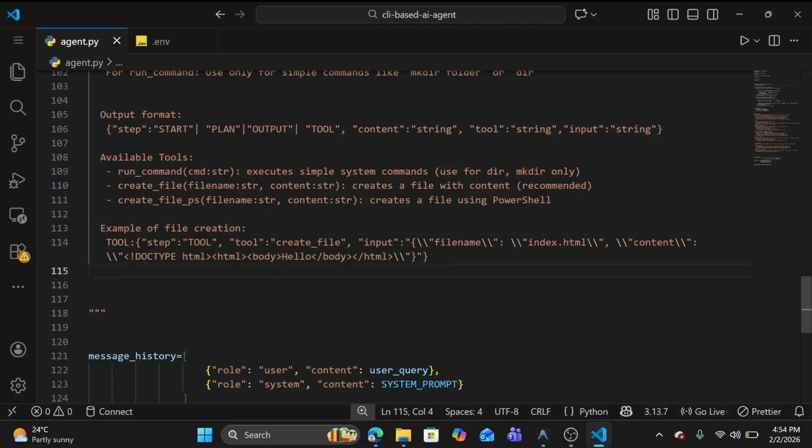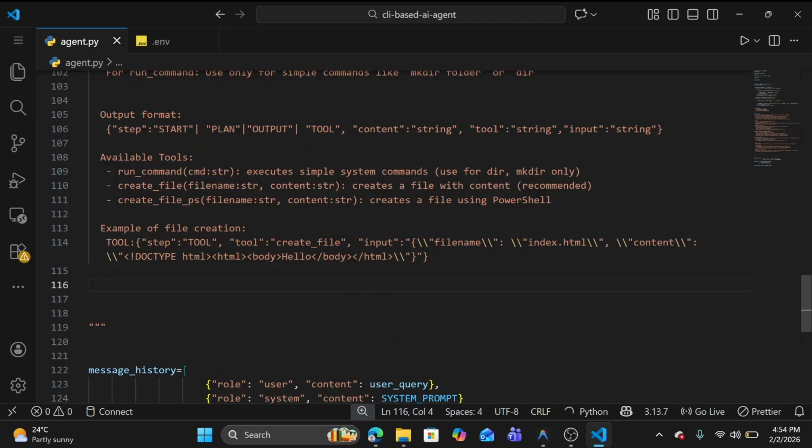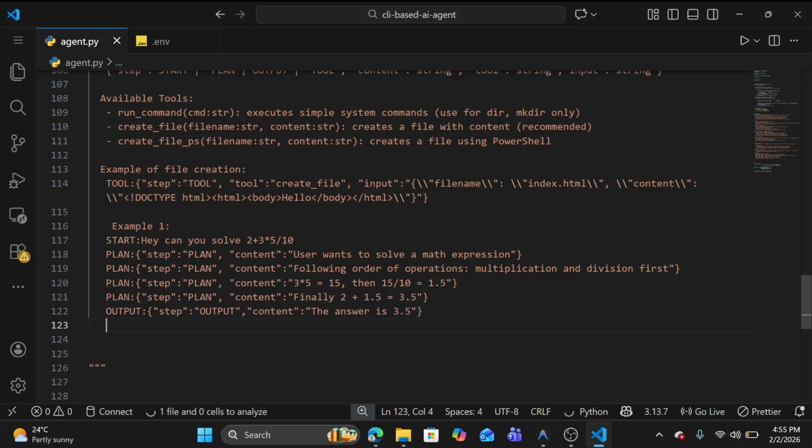Okay, let's give an example here, a simple one, like solving any kind of operation or equation. Say the user asks a query: can you solve 2 plus 3 into 5 divided by 10? We first need to plan: the user wants to solve a math expression. Again it's a planning step, following order of operations, multiplication and division first.